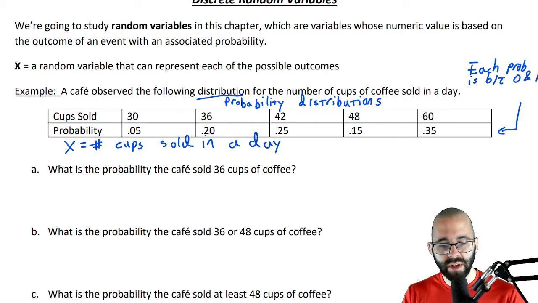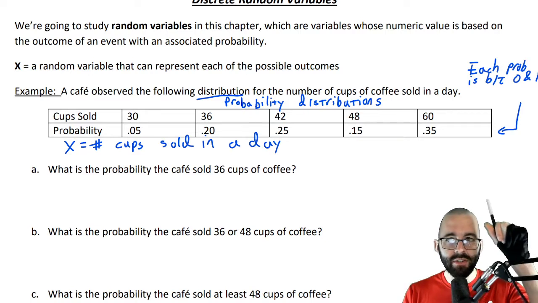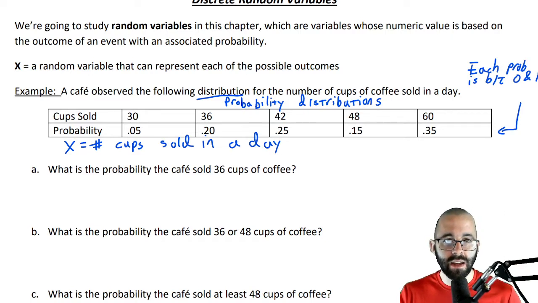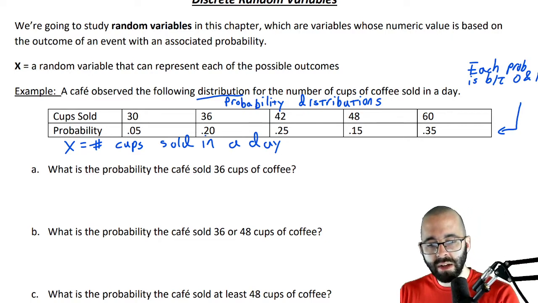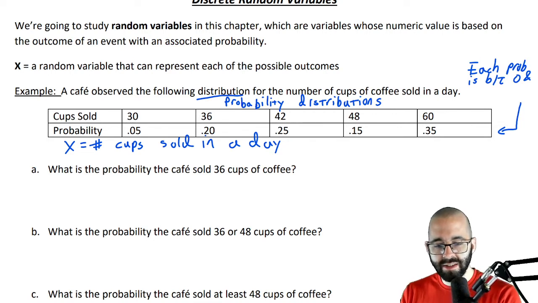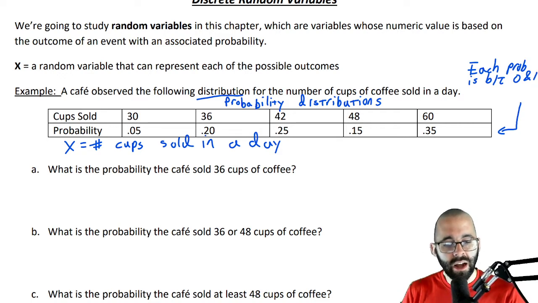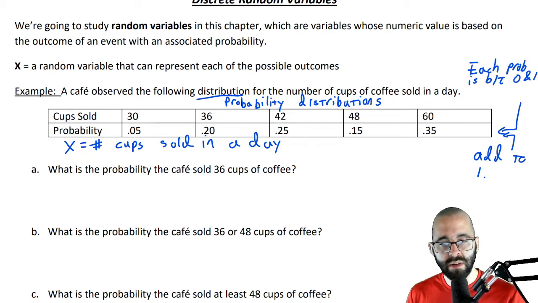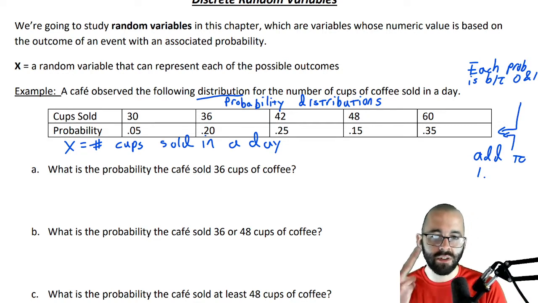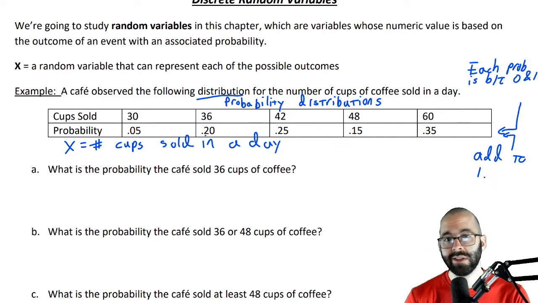It doesn't make any sense to talk about a probability of 150%, right? 100% is the biggest a probability can be. 0% is the smallest a probability can be. And they should also add up to 1 or 100%. Those are the two requirements that we're going to talk about anyway for probability distributions.